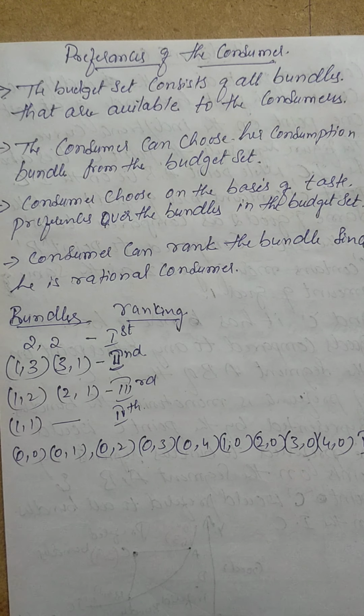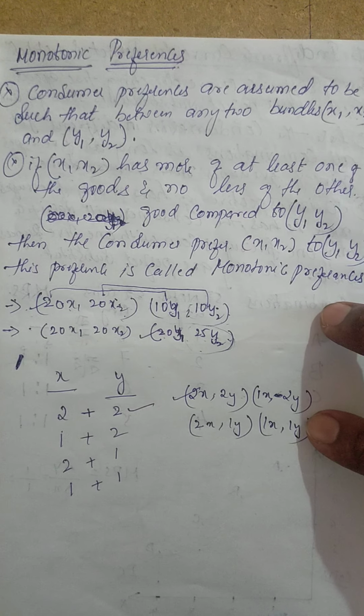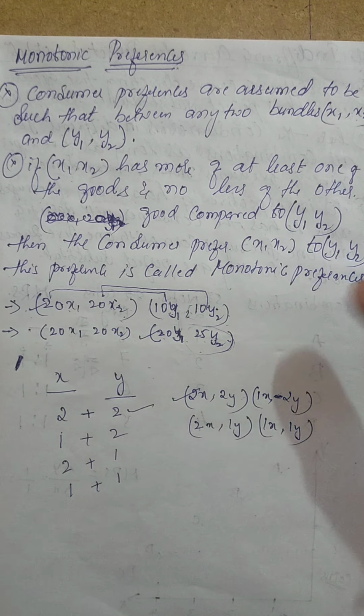So the next is monotonicity of preferences. What do you mean by monotonicity? I have already said about this before starting this particular chapter, and I have also explained these things, but some people have not understood the concepts. So once again, based on the change of the chapter, the monotonicity of preferences is put in this fashion. So let us see what that is also.